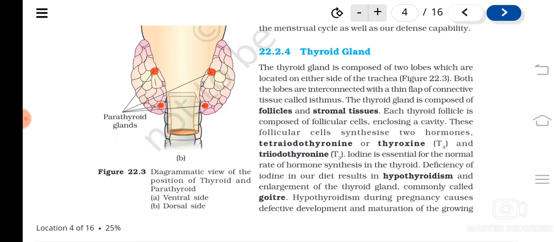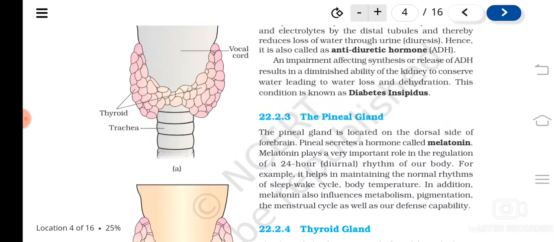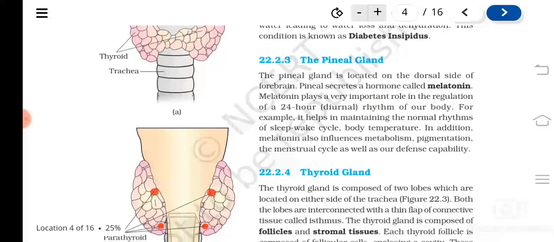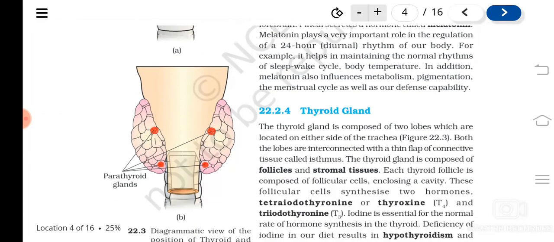Then the next gland is what? The thyroid gland. Where is it located? On either side of the trachea. Trachea, remember now, is part of what? The respiratory system. So there only it is located, and in between them there is a flap of connective tissue called the isthmus. Understood? You can see here the thyroid gland, and they are connected by a flap of connective tissue called what? The isthmus. Understood?